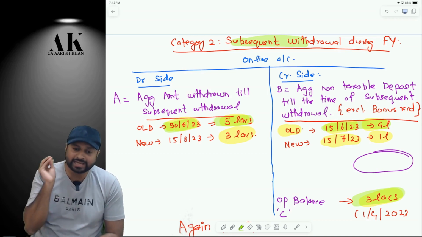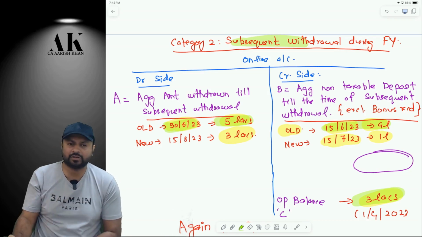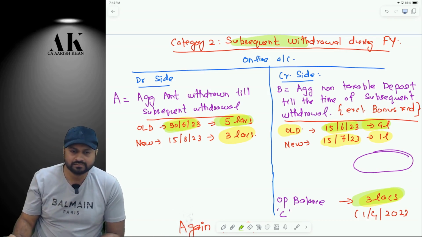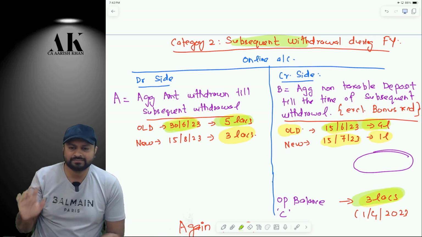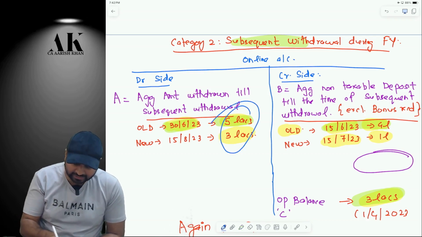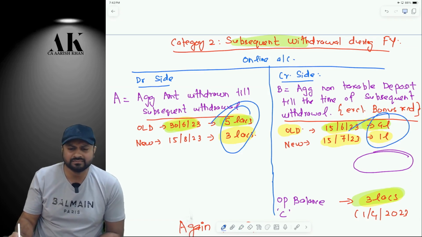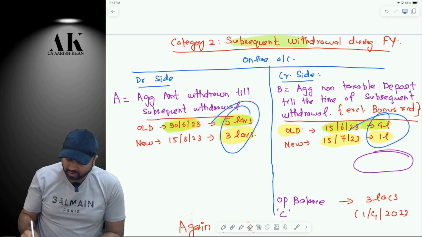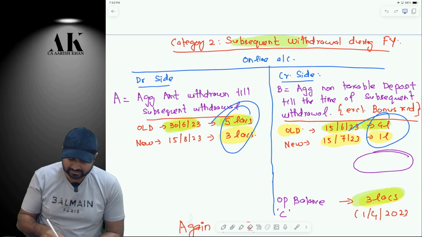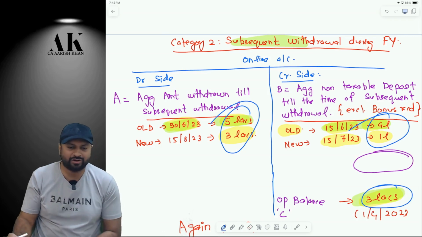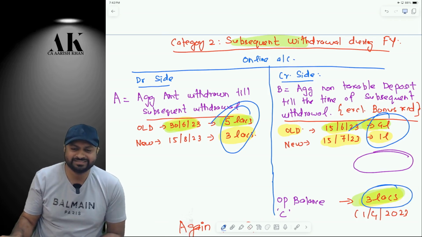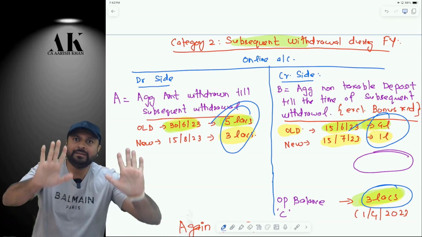Minus, what will be the B? B is the aggregate non-taxable deposit. How much? 5 lakh rupees. Correct? 4 lakh plus 1 lakh. This is your aggregate withdrawal. This is your aggregate deposit. Correct or not? And then your opening balance will always be the opening balance. There is nothing like an aggregate opening balance or a single opening balance. Are you clear? So A is done, B is done, C is done.